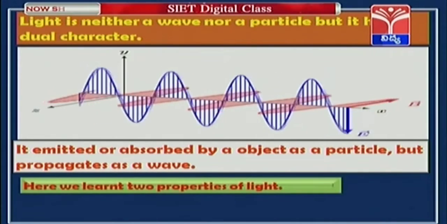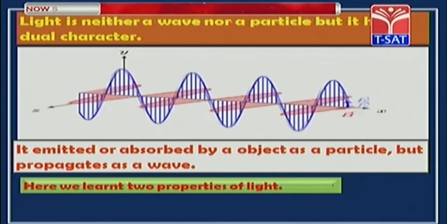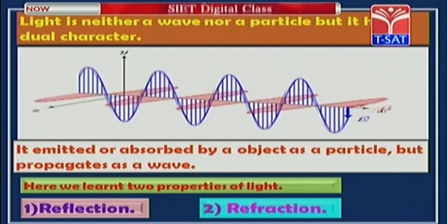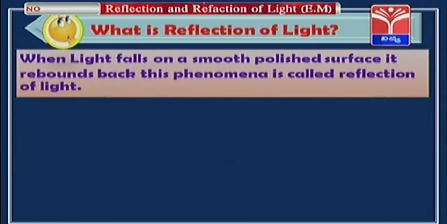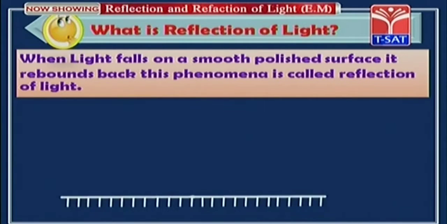Here we learn two properties of light. In that, first one is reflection, second one is refraction. First of all, we will see what is reflection of light. When light falls on a smooth polished surface, it rebounds back. This phenomena is called reflection of light. Here we can see mirror.